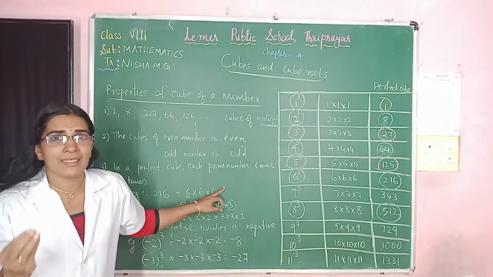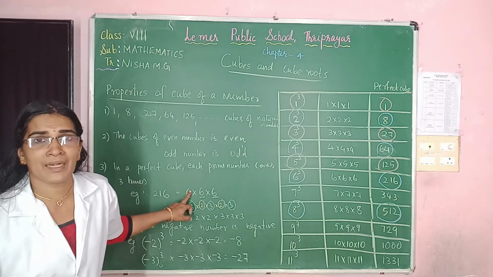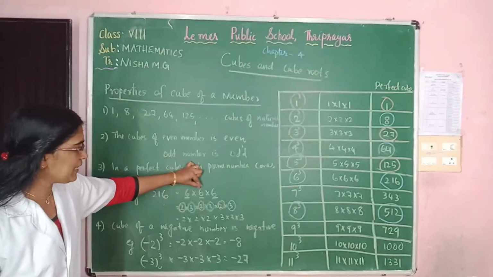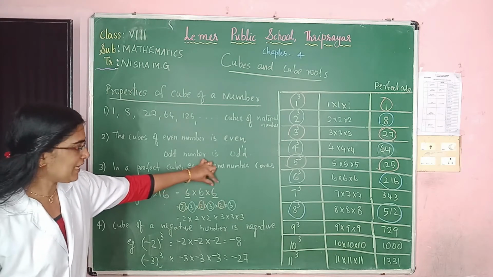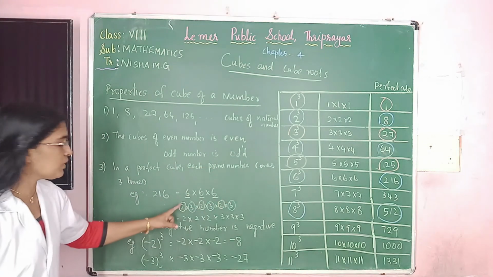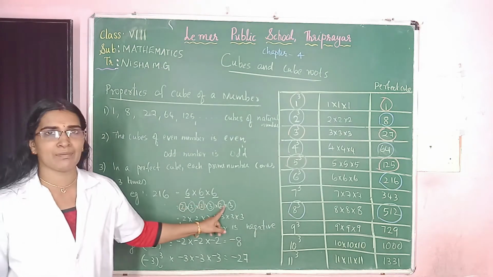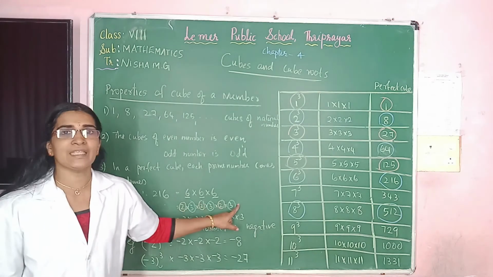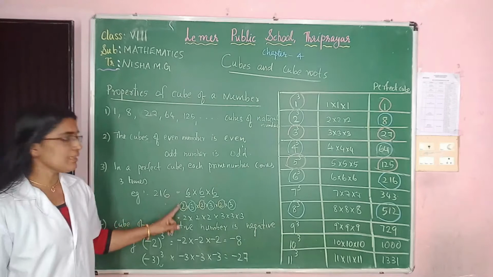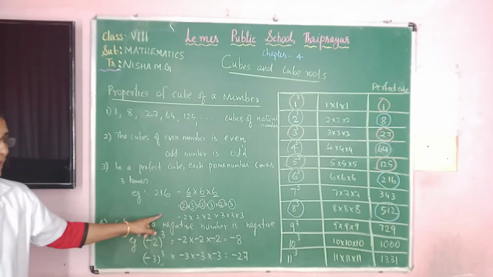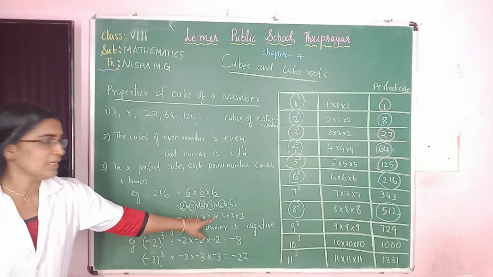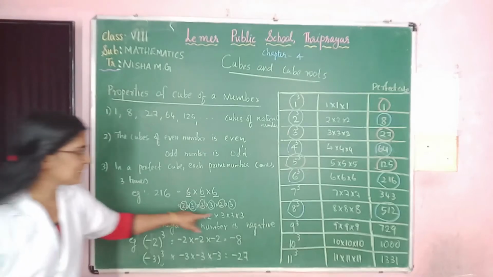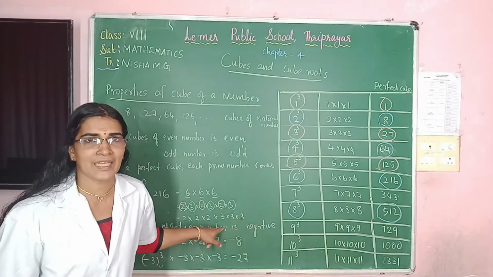3 times. Now let us factorize 6. 6 can be written as 2 into 3. Again 6 can be written as 2 into 3. Again 6 can be written as 2 into 3. Here 2 comes how many times? 1, 2, 3 times. 2 comes 3 times. And 3, how many times does it come? 1, 2, 3, 3 times. So how can we write the prime factorization of 216? 2 into 2 into 2 into 3 into 3 into 3. 2 comes how many times? 3 times. And 3 comes how many times? 3 times. Is it clear, children?